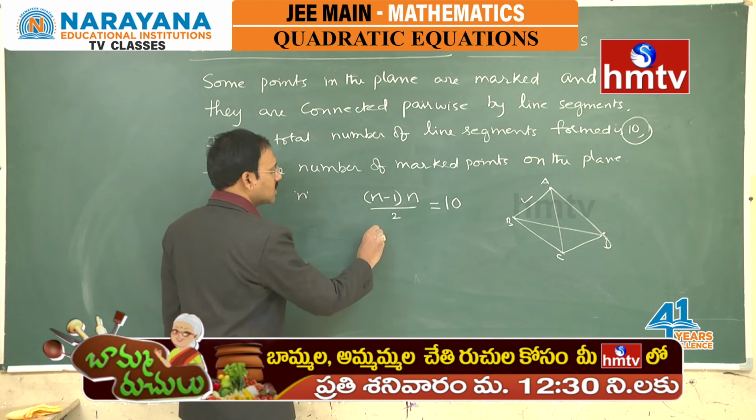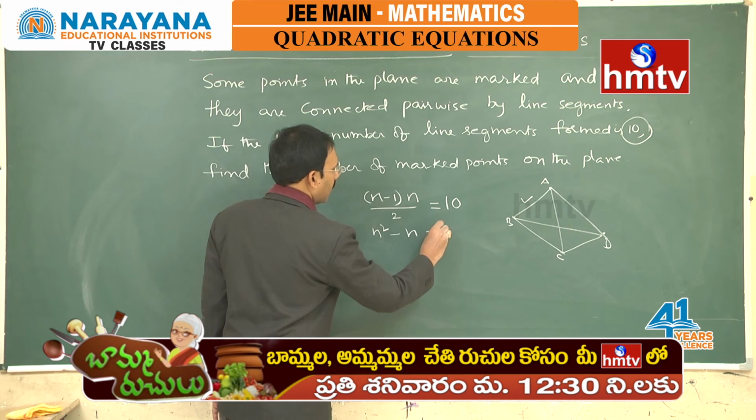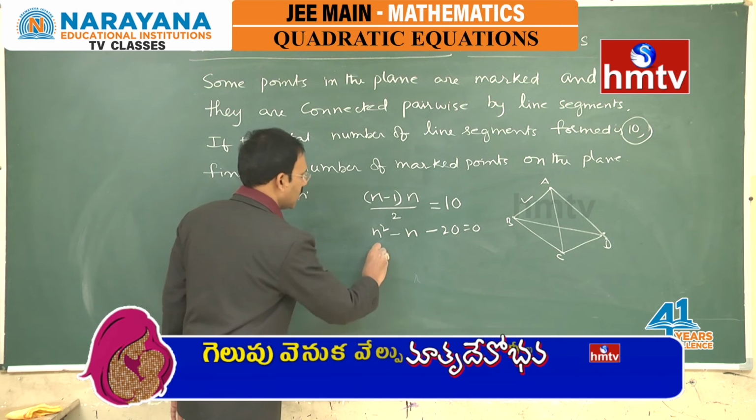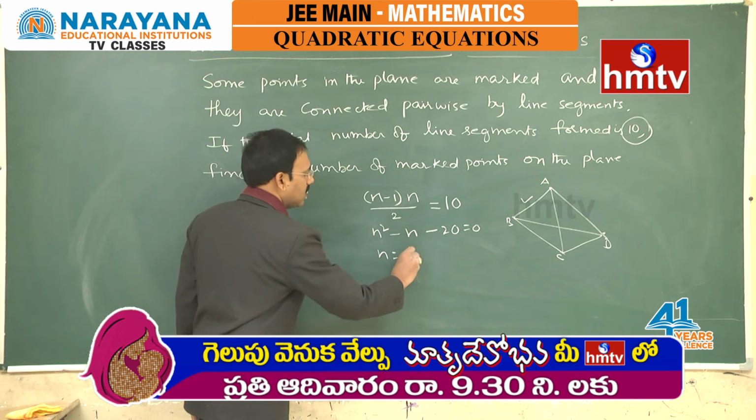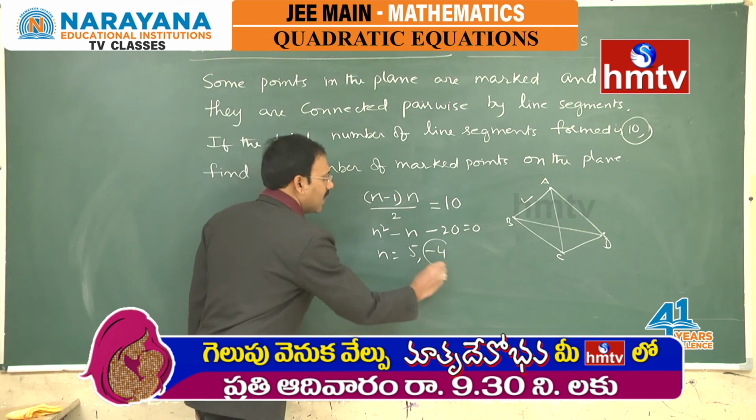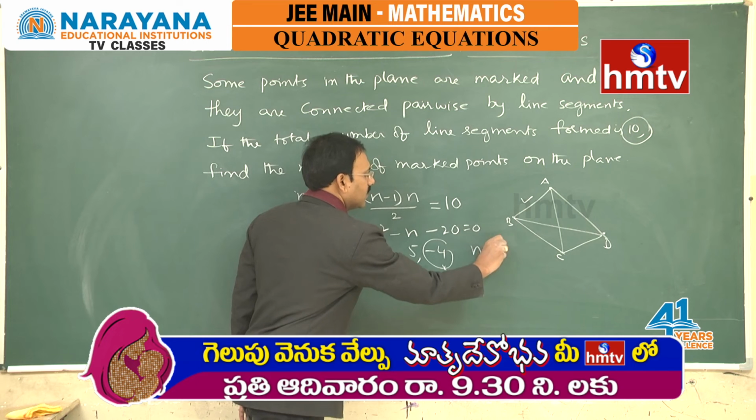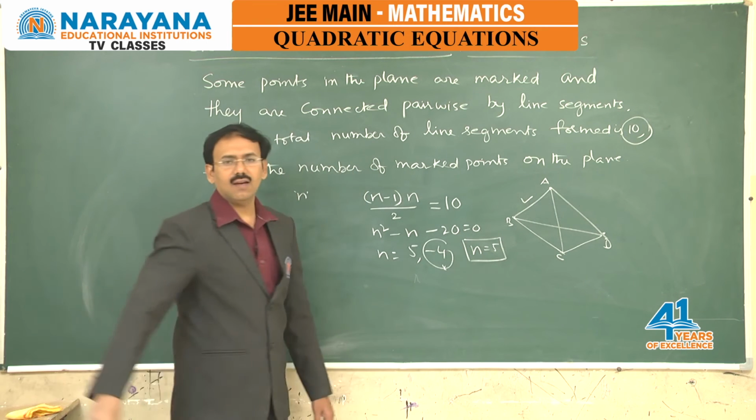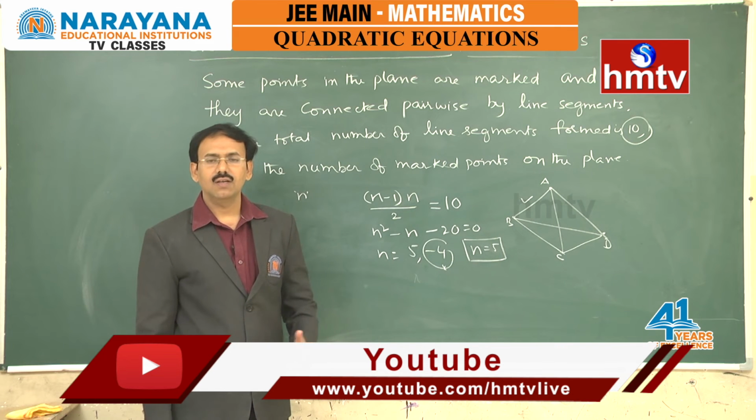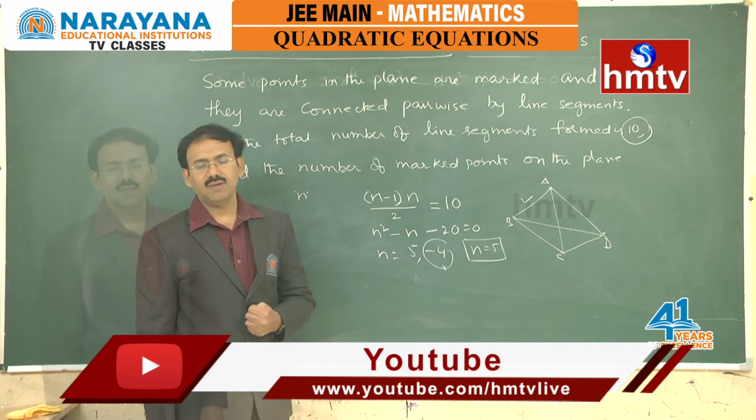So, the equation is going to be n square minus n minus 20 equal to 0. It is a simple quadratic equation. If we solve, n is going to be 5 comma minus 4. N cannot be a negative number. So, n is going to be 5. That means he has taken 5 points in the plane initially, so that if we join them pairwise we are going to get 10 line segments.